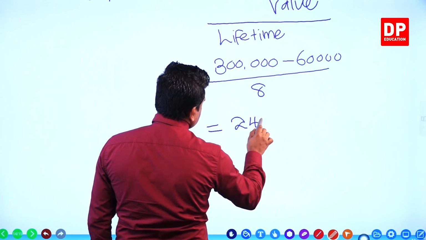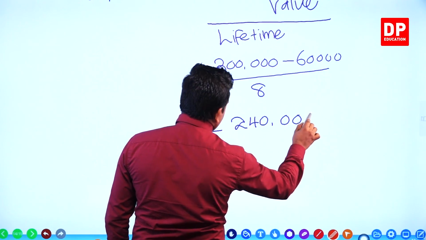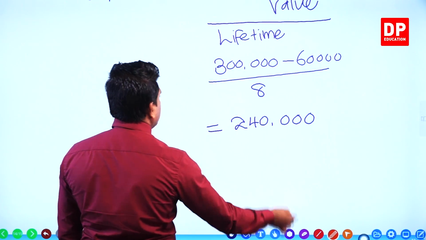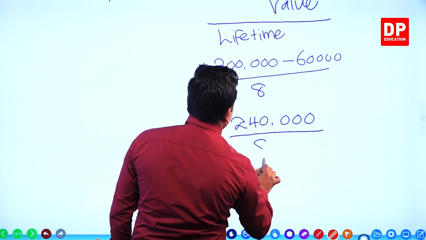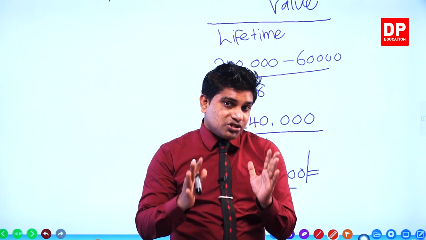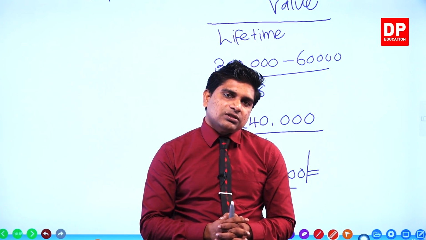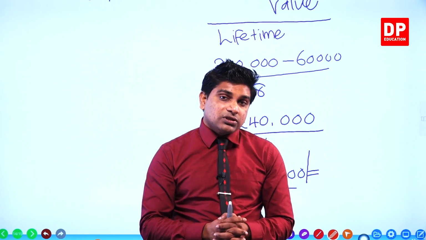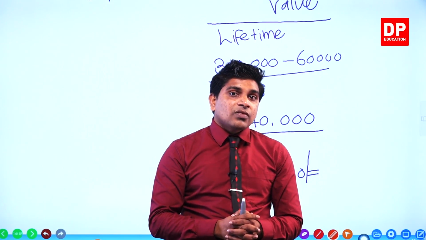240,000. What is this? You know this now. We give a word for this: depreciable value. Divided by lifetime. How much annual depreciation? 30,000. 30,000 is the annual depreciation. Annual depreciation is 30,000, right?